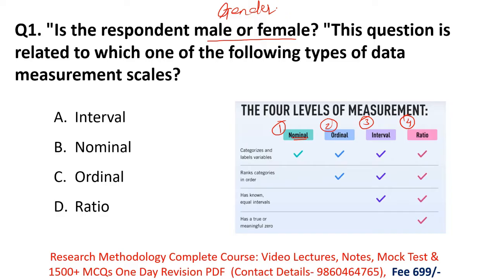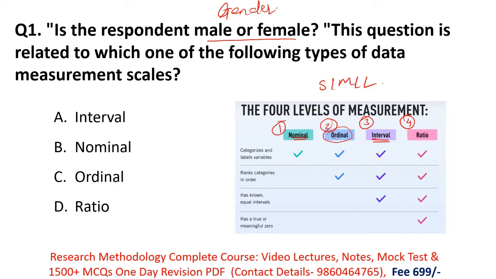Ordinal means we arrange our variables in proper sequence or in proper order, like t-shirt sizes: small, medium, and large.